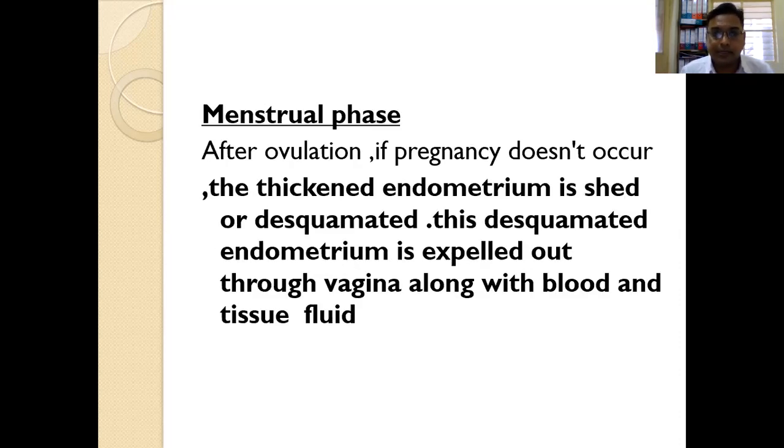What is menstrual phase? After ovulation on the 14th day, if pregnancy does not occur, whatever changes occur are called the menstrual phase. So what happens if pregnancy does not occur? The thickened endometrium is shed or desquamated. These are the uterine layers, the uterine coverings. So the thickened endometrium is shed or desquamated, and this desquamated endometrium is expelled out through the vagina along with blood and tissue fluid.